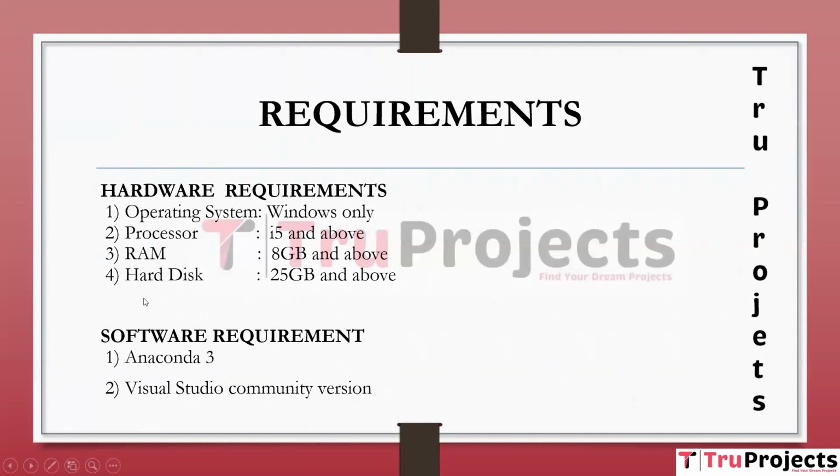These are the requirements needed to execute the project. In hardware requirements, operating system of Windows, processor of i5 and above, RAM of 8 GB and above, and hard disk of 25 GB and above. In software, we need Anaconda 3 and Visual Studio Community version.